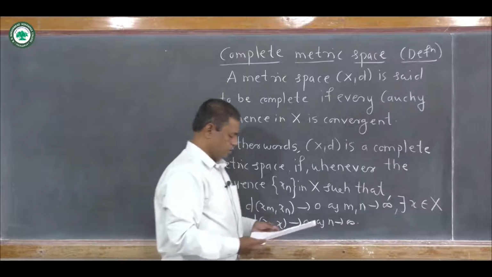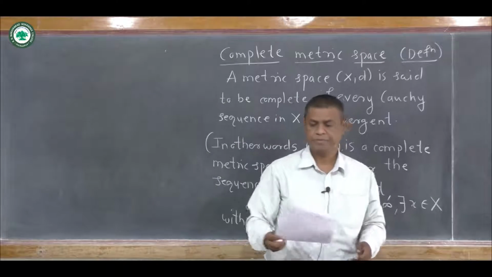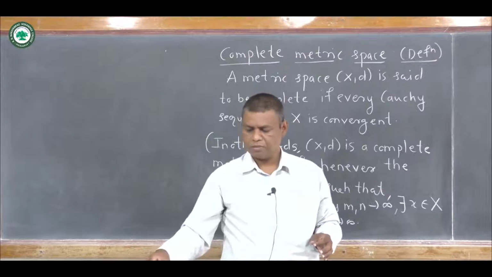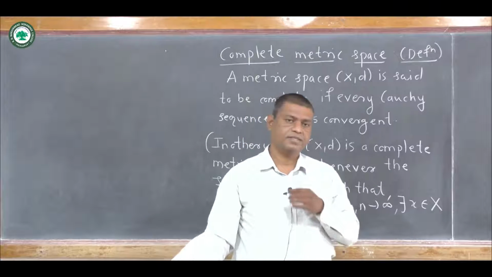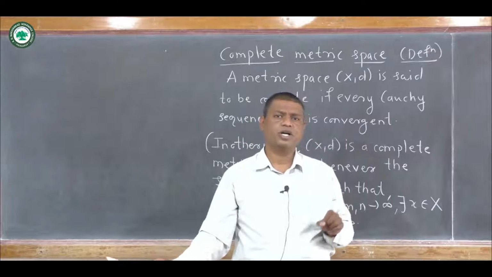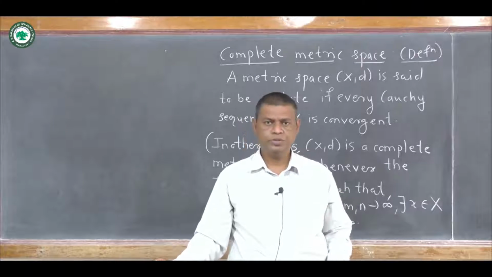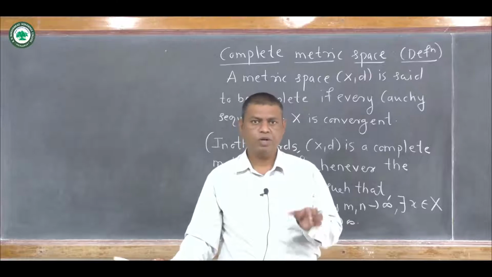Okay, now students, we know that if xn is a Cauchy sequence in a metric space, then xn is convergent if and only if it has a convergent subsequence. So using that, we can write one more statement.